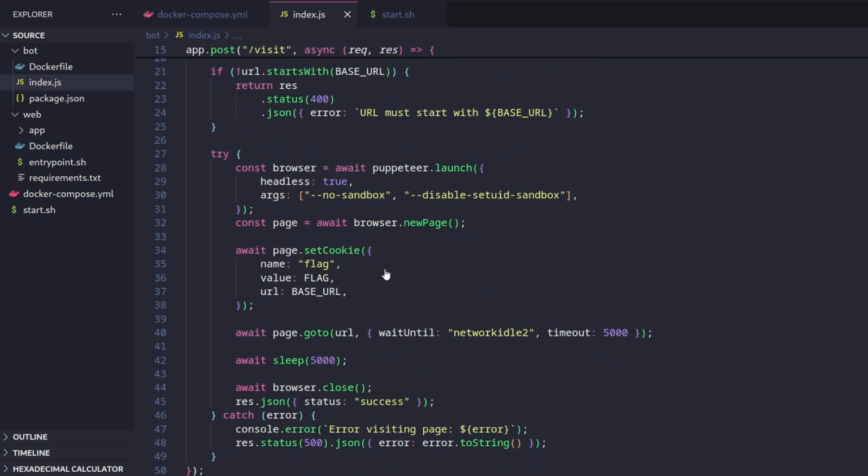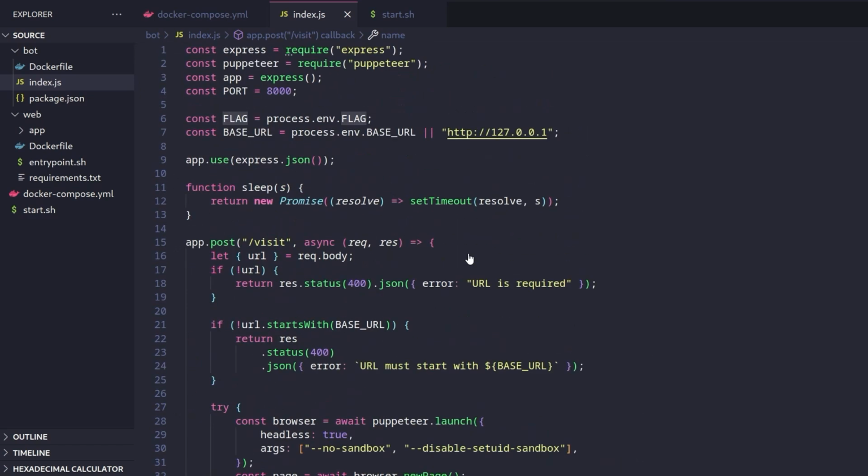And it's going to create a new page. It's going to set a flag for the base URL. So it's going to set a cookie, and the cookie is going to contain the flag. And then it's going to go to the URL we provide. It's going to sleep for a little while, and then it's going to close. So that's it. We need to steal this flag from the admin bot.